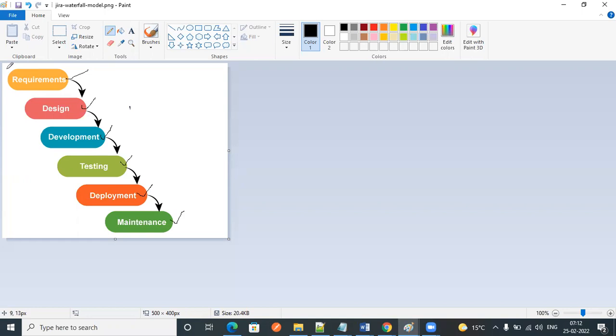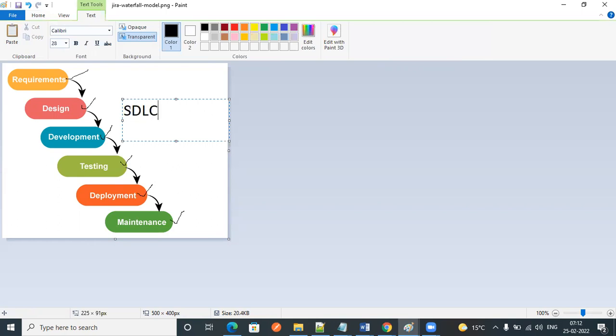If we go for any project, internally these steps will happen: requirements gathering, design, development, testing, deployment, maintenance. This is about the SDLC life cycle.